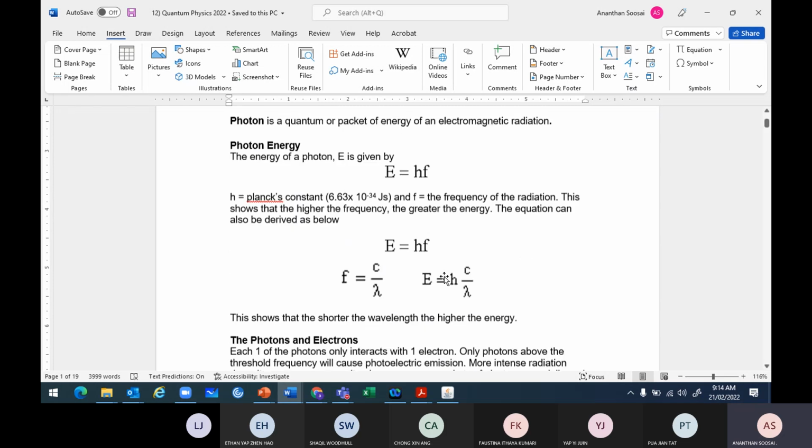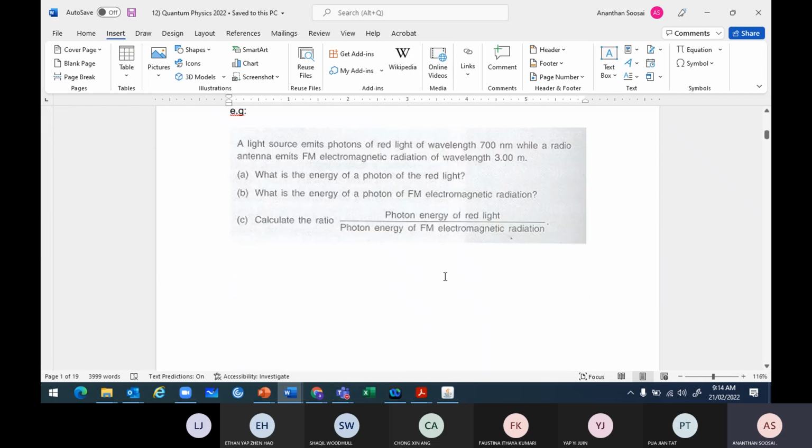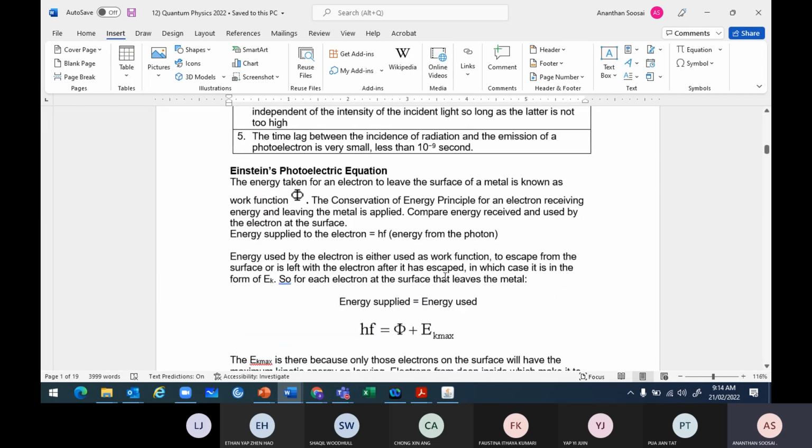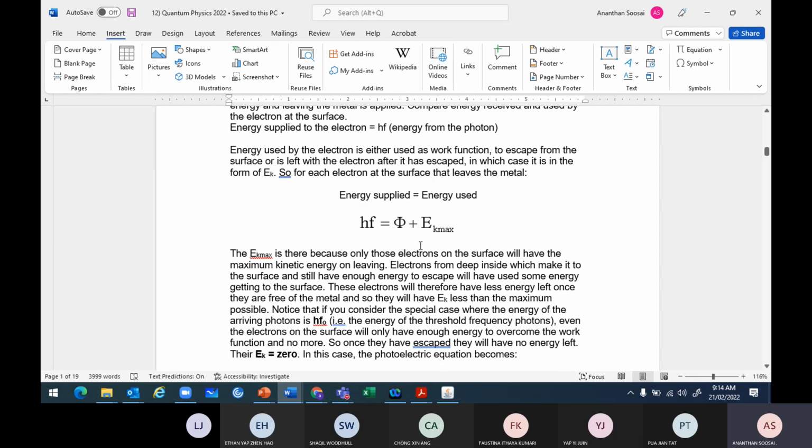Then we talked about how Einstein explained it. So hf equals work function plus EK max. The work function can be written as hf naught. What is f naught? Threshold frequency.